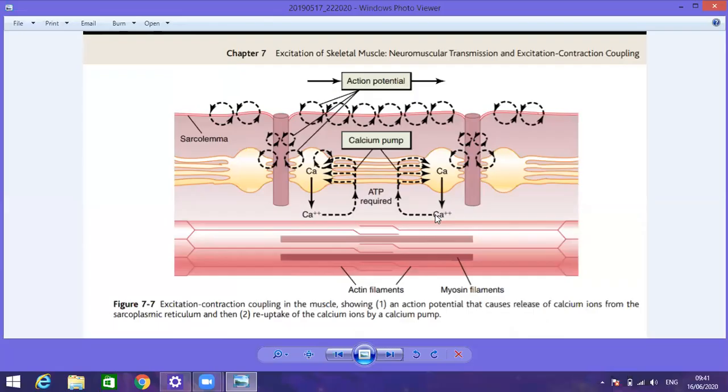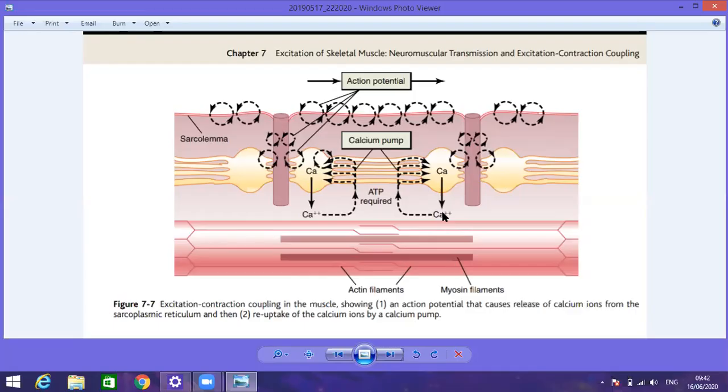Troponin I has affinity for the actin, troponin T has high affinity for the tropomyosin, and the third one is troponin C, having higher binding affinity for the calcium ion. When the calcium ion is released, in resting condition the F actin and G actin wrap spirally around one another.